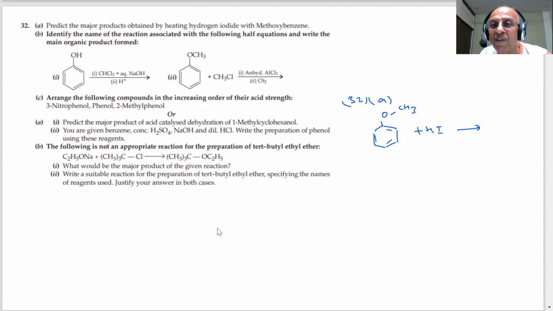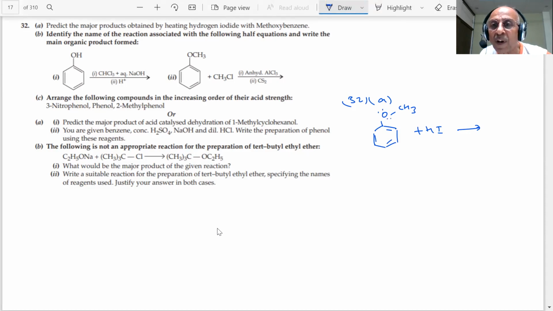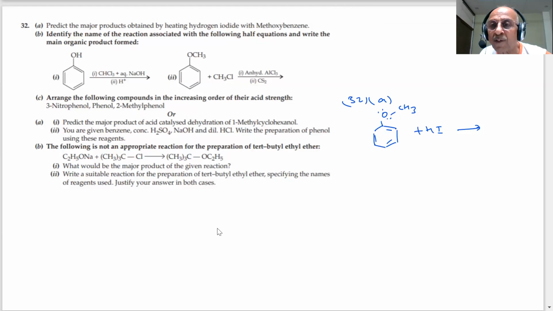This is difficult to cleave because this has a partial double bond character. You have seen there's a lone pair of electrons, student, and there will be a partial double bond character here. So this bond is difficult to break, student. Then what products will you write in the paper?